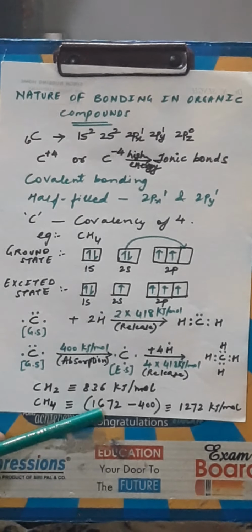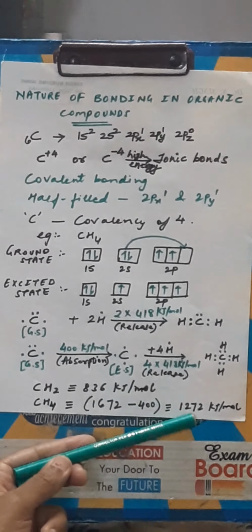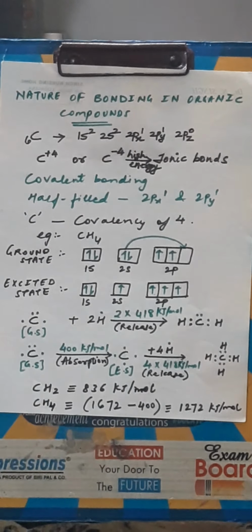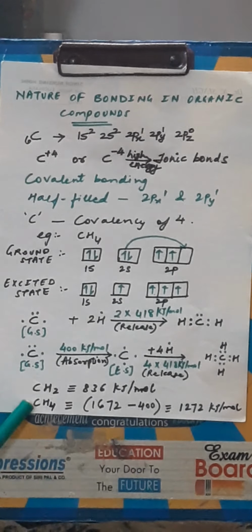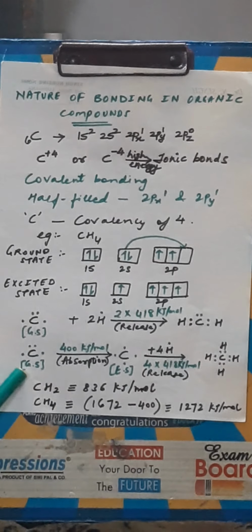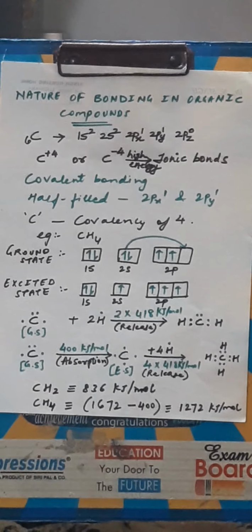So, if we consider the net release of energy during the formation of the methane molecule, that comes to 1272 kilojoules per mole, which suggests a larger net release in energy, that means the molecule is comparatively more stable. That means CH4 is a stable molecule compared to the CH2 molecule. It makes us understand the importance of covalent bonding in organic compounds.